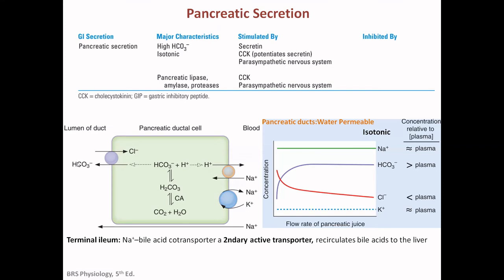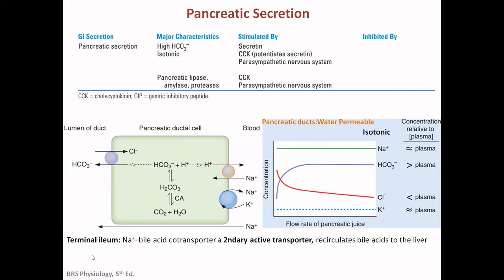So bicarbonate is generated in the parietal cells and is released into the plasma, and that plasma donates it to the pancreatic duct cell. From there it will again be released into the duodenum, so that the acidic environment created in the stomach will be neutralized here to make an alkaline environment.